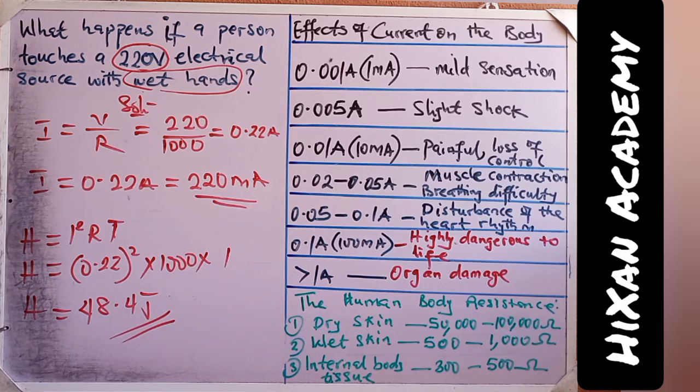It is also worthy to note that the effects of current depend on the time, the duration that the body is exposed to the current. It also depends on the point of entry of the current to the body. Then it also depends on the medical condition of the body and a whole lot of other factors, such as the nature of the current, whether it's DC or AC, as it may be.